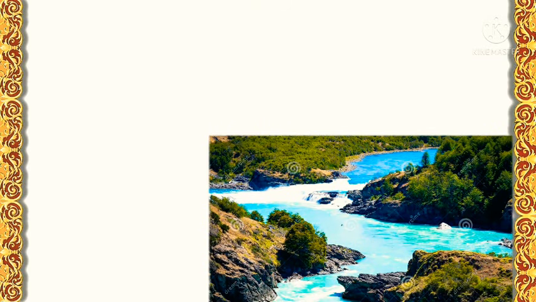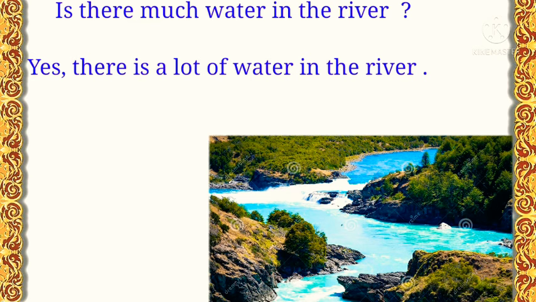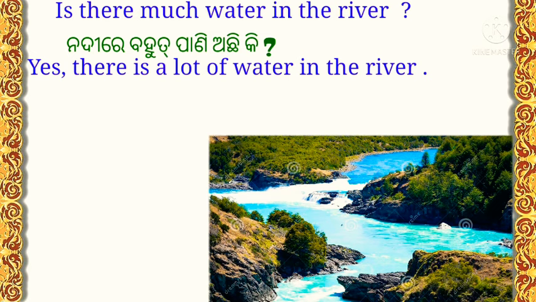Now we see the picture of a river and there are two sentences about it. First, is there much water in the river? Next, yes, there is a lot of water in the river.